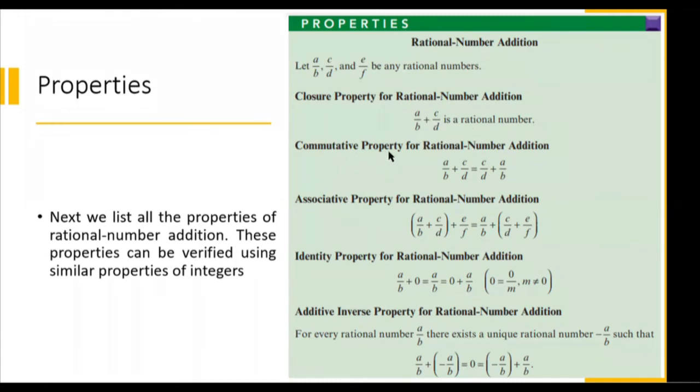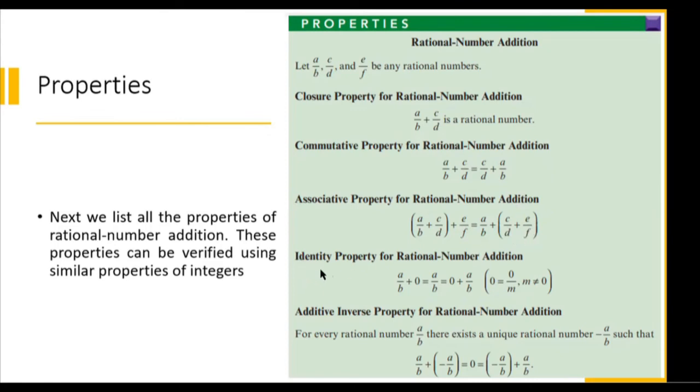Also we have commutative property for rational number addition: A over B plus C over D is also the same as C over D plus A over B. Then we have also associative property for rational number addition. So the quantity of A over B plus C over D, plus E over F, is also equal to A over B plus the quantity of C over D plus E over F.